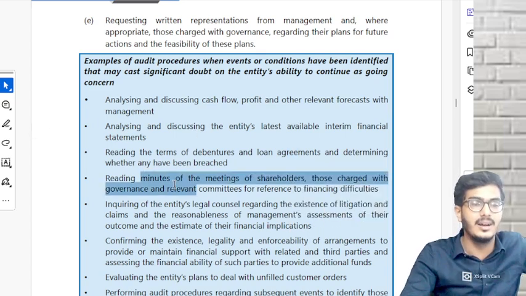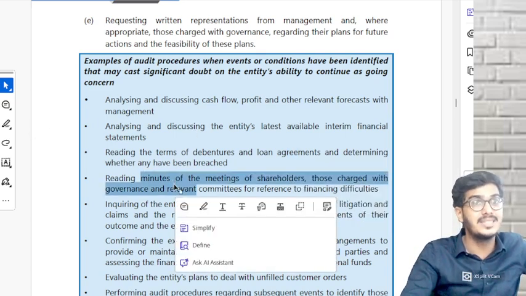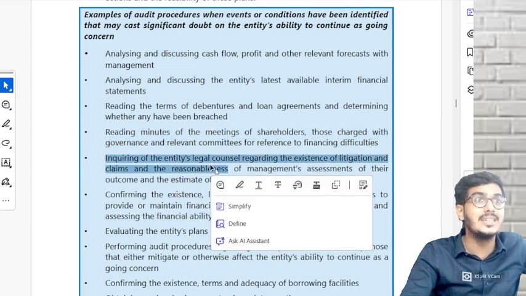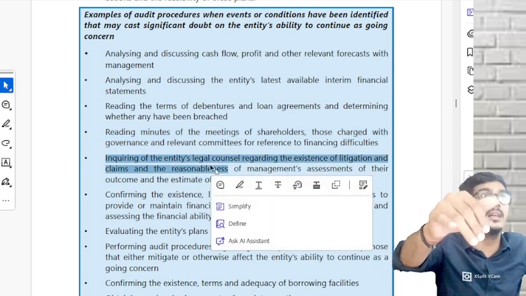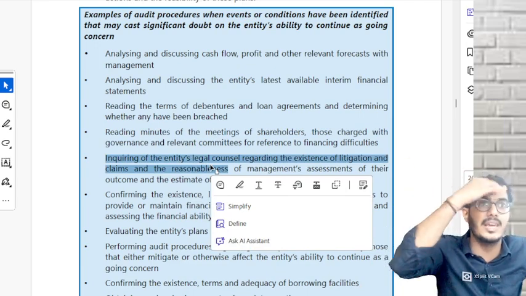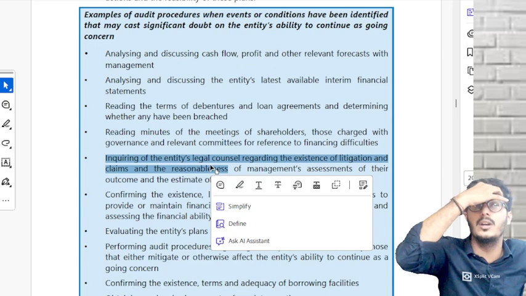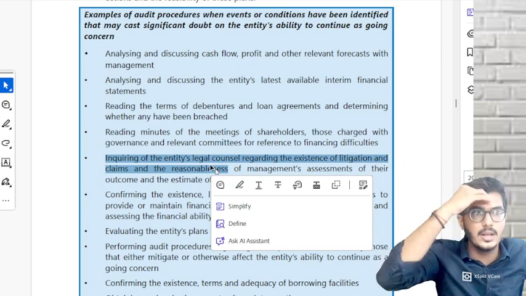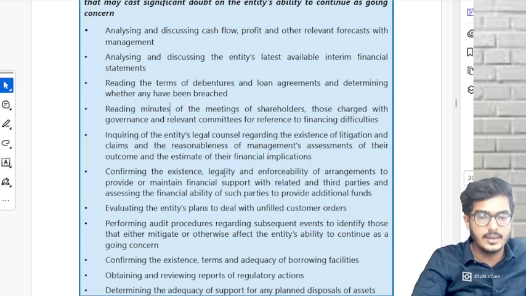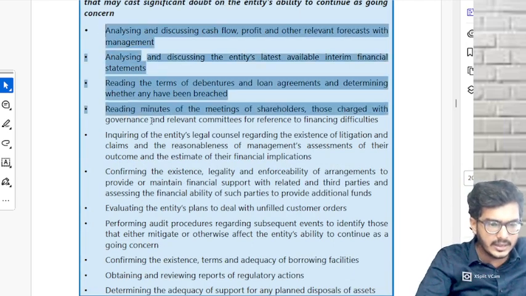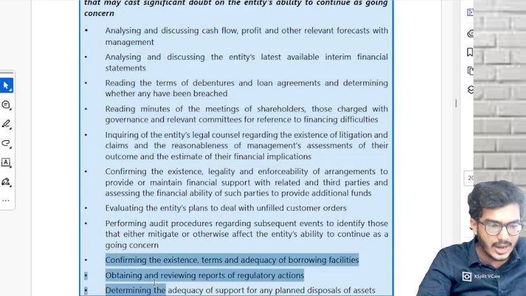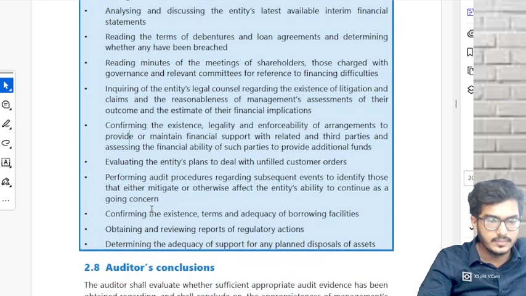Then read the minutes. Then inquire of the entity's internal legal counsel, because sometimes if there's a big provision case on the company, management is not giving full information, then what will you do? We'll talk to the legal counsel. Then I made you write these 5 points and directly I came to the last 3 points.